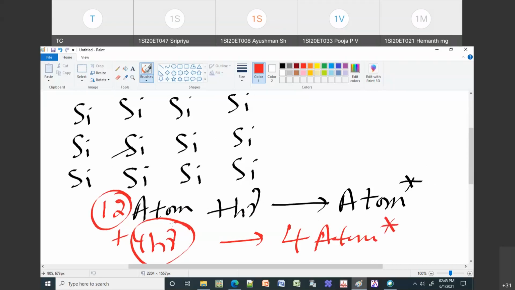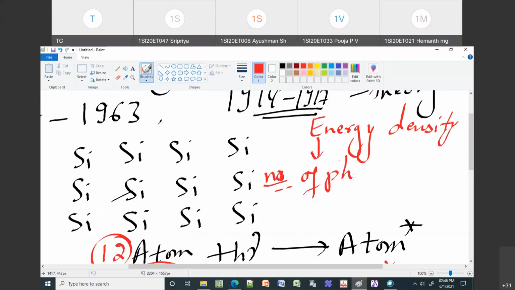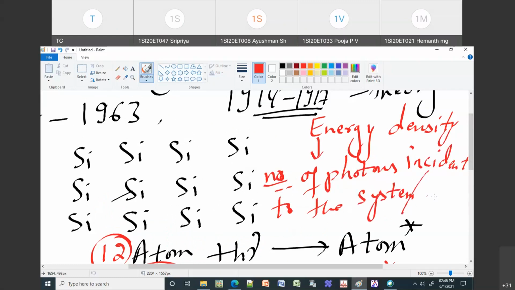These 4 photons you are giving to the system, we call this the energy density. Energy density is nothing but the number of photons incident or given to the system, your matter or material.